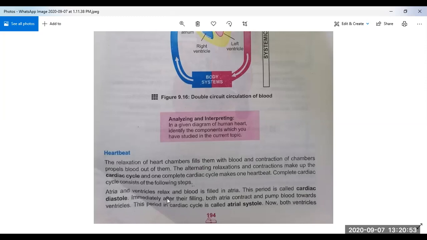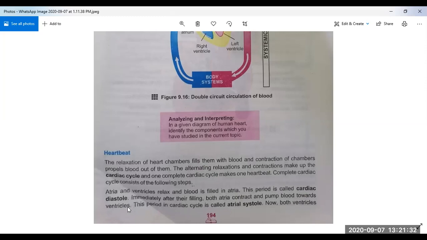After that, the next step involved in the cardiac cycle is atrial systole. What is atrial systole? Immediately after their filling, when the blood is completely filled in the heart, both atria contract and pump blood towards ventricles.